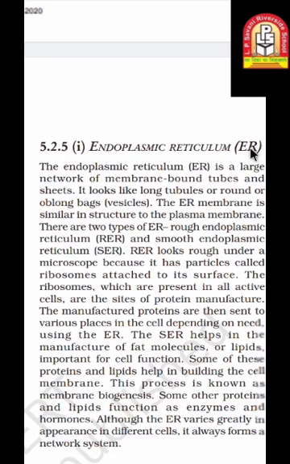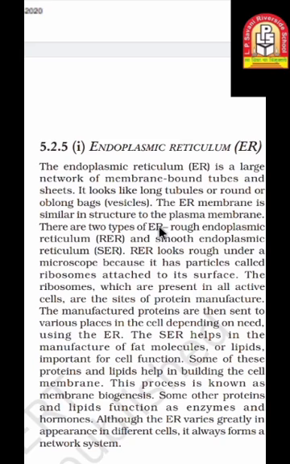5.2.5 Endoplasmic reticulum, which you can write as ER, capital E and capital R. The endoplasmic reticulum is of two kinds and is a large network of membrane-bound tubes and sheets. It means it has a tube-like structure inside the cells. It looks like long tubules or round or oblong bags. You can say vesicles also for the round oblong bags. The endoplasmic reticulum membrane is similar in structure to the plasma membrane. It means the plasma membrane and the endoplasmic reticulum look the same, because it is a sheet-like structure and is available in the tube form also.